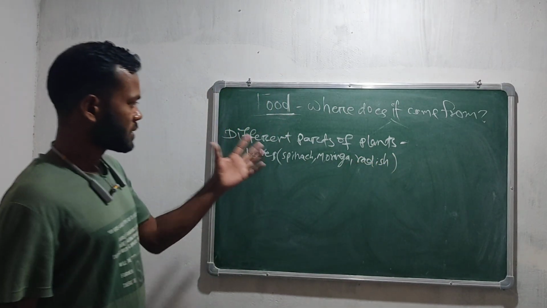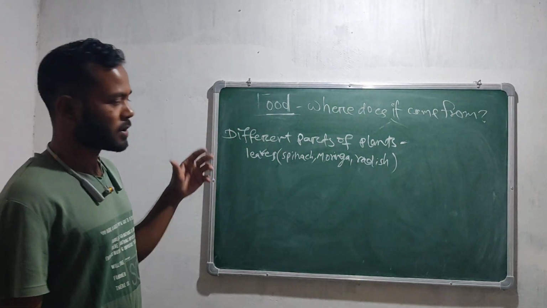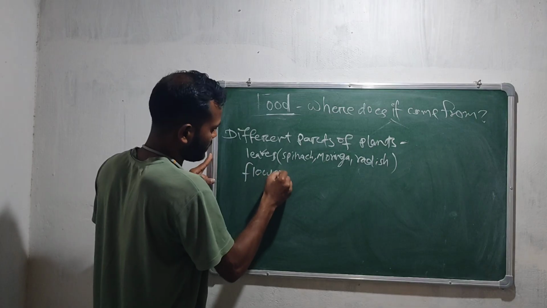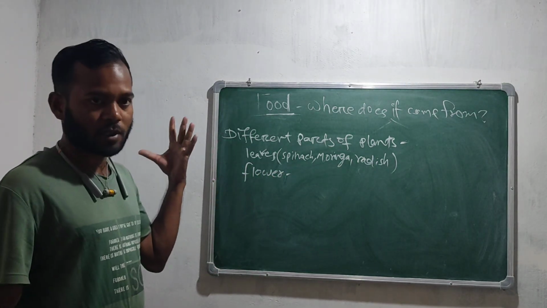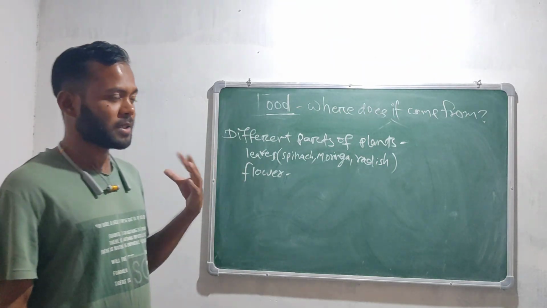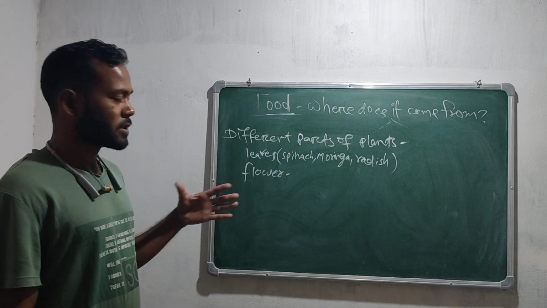The leaves of moringa, radish, and spinach are used as vegetables. Sometimes we eat flowers, sometimes leaves, sometimes roots, sometimes we even eat the seeds of the plants. So which flower is used as a vegetable?